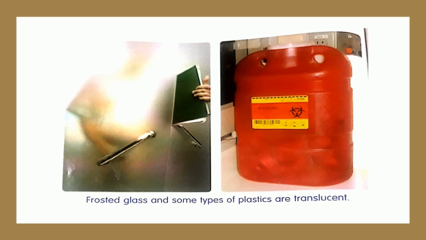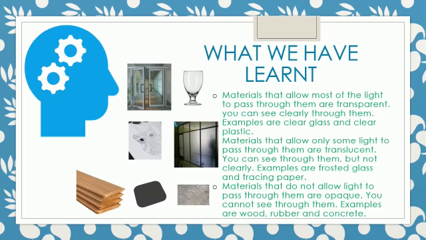Frosted glass and some types of plastics are translucent. Look at the above picture. In this picture, we can see the man is standing, but it's not clear. Same like that, we cannot see clearly what is inside this plastic bottle. These are translucent objects. Dear students, today we have learned materials that allow most of the light to pass through